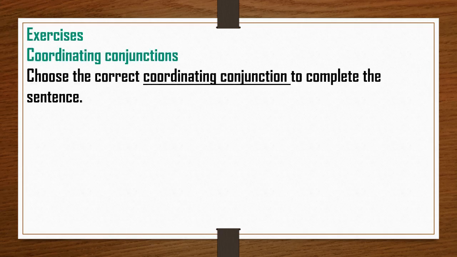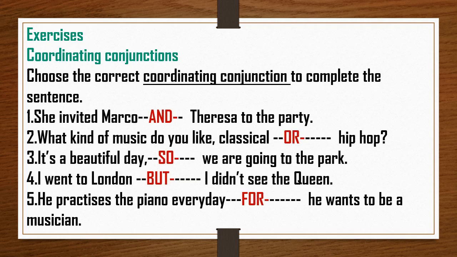exercise, coordinating conjunctions. Choose the correct coordinating conjunction to complete the sentence. So let us begin. First sentence: She invited Marco, dash, Theresa to the party. So the answer will be and. Coordinating conjunctions, as we have already learned, we have one word for these conjunctions, FANBOYS. So A stands for and. So she invited Marco and Theresa to the party.